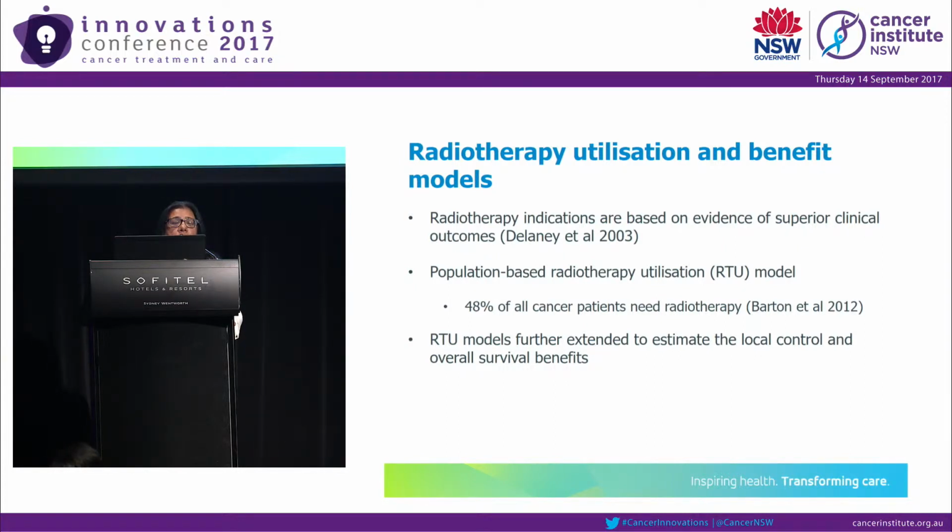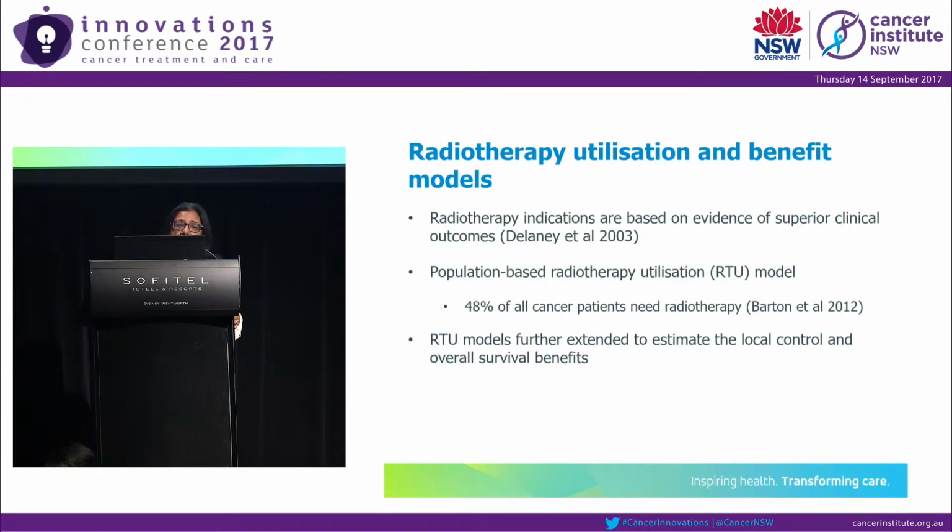It means that if radiotherapy is received according to the evidence in the guidelines, this is the optimal proportion that should receive it. It has since been reviewed for newer indications. The latest proportion is 48%: according to this model, 48% of the cancer population should receive radiotherapy at least once in their first treatment.